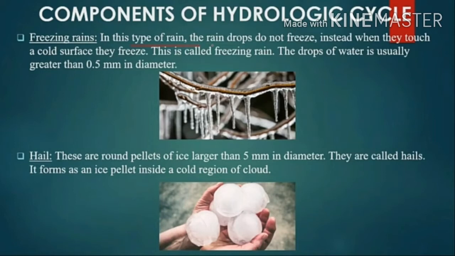Next is hail. Hailstones. The precipitation which consists of round pellets of ice which are larger than 5 mm in diameter is called hail or hailstones. Hail forms only in cumulonimbus clouds during thunderstorms. A hailstone starts as an ice pellet inside a cold region of a cloud. Strong updrafts in the cloud carry the hailstone up and down through the cold region many times. Look at the picture. These are hail or hailstones.